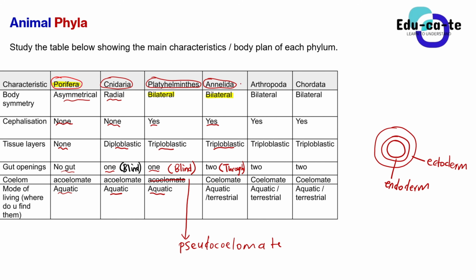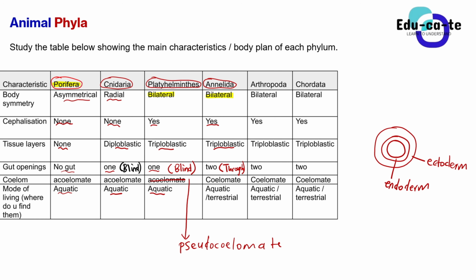So when we look at the coelom, the annelids will now start to have a real coelom. So basically the Annelida is a coelomate animal. It means that they do have a coelom, they do have a body cavity. Remember that the coelom is found in the mesoderm tissue. So in the mesoderm of an Annelida animal, we find a coelom inside it.